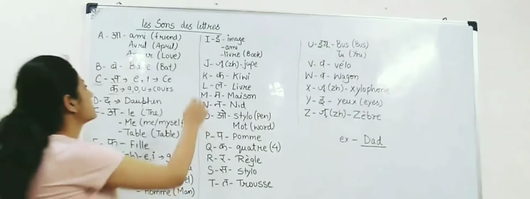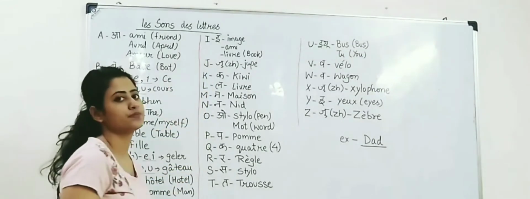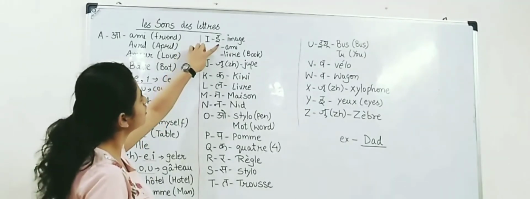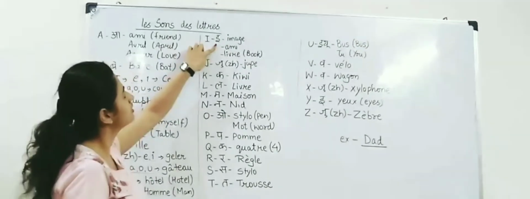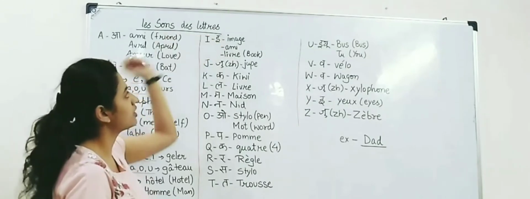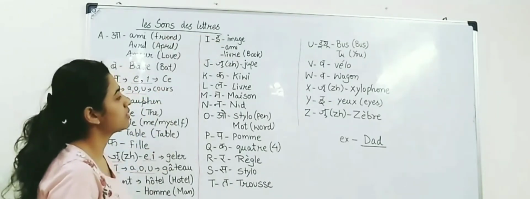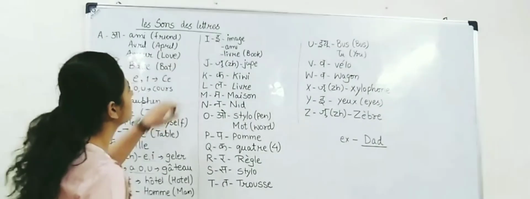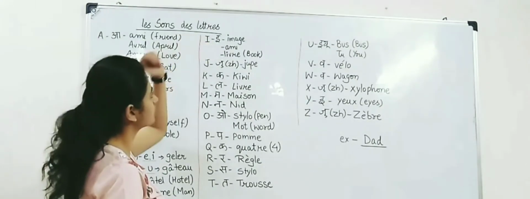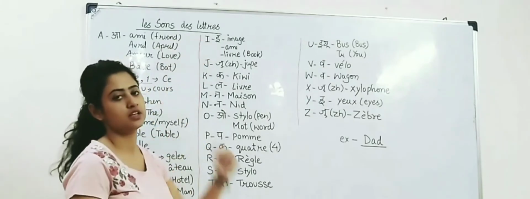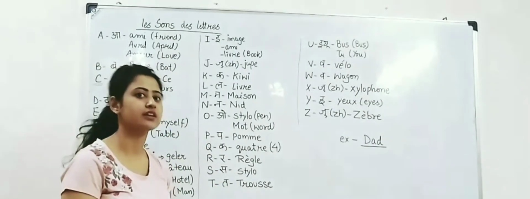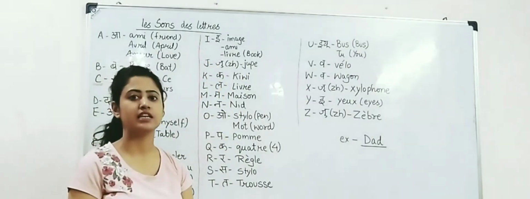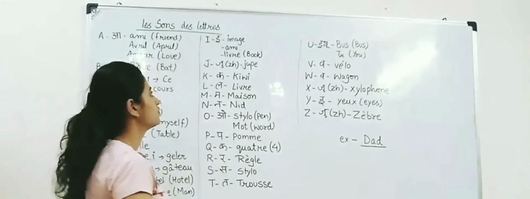The next letter is E. It gives the sound of E. For example, image. Image, which means image. Ami. Ami, which means friend. Livre. Livre, book.